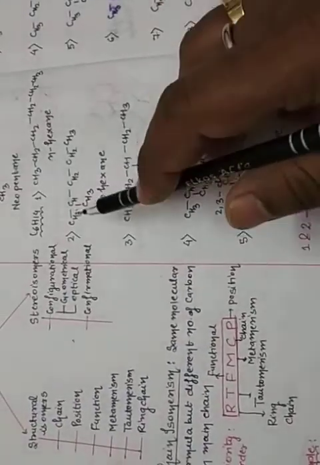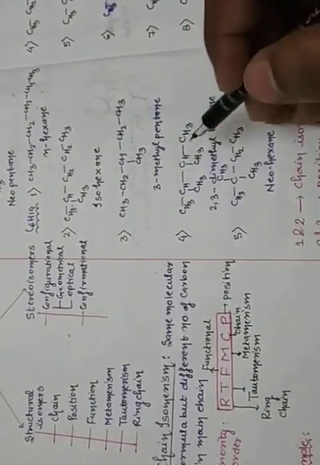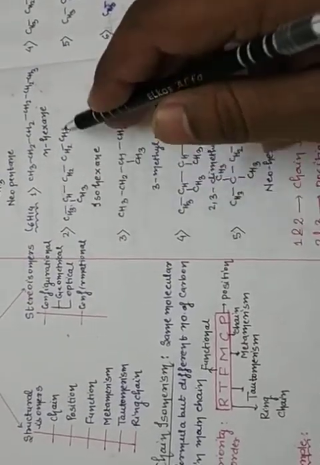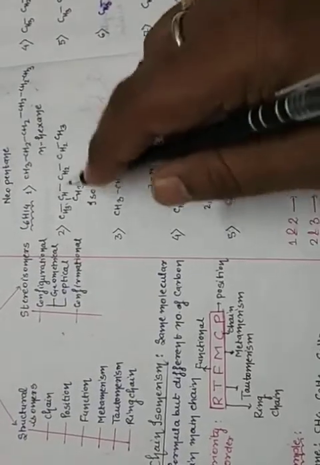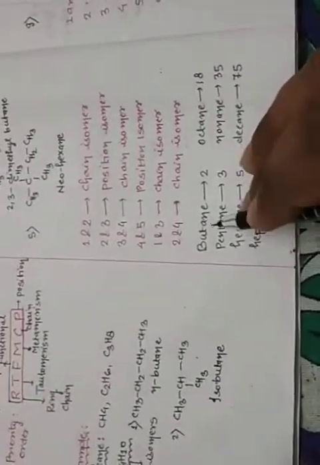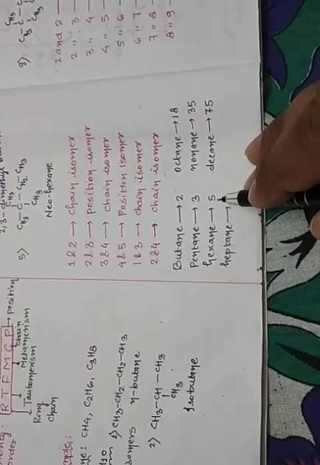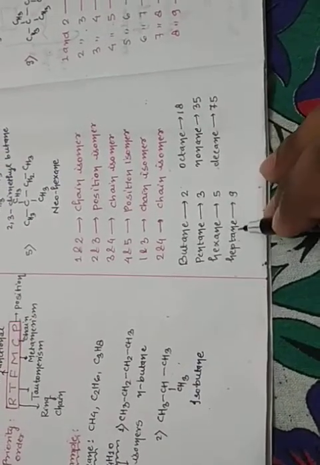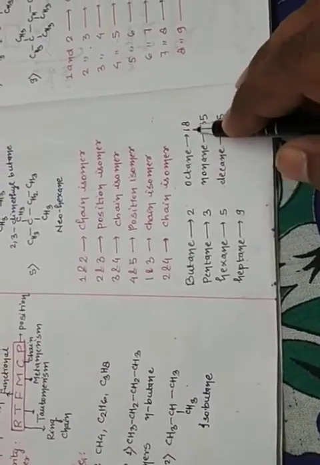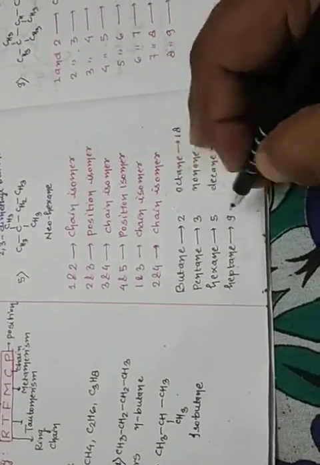And 2 and 4: there are 5 carbons in the main chain and 4 carbons in the main chain, so 2 and 4 are also chain isomerism. Okay, clear? Just learn: butane shows 2 isomers, pentane shows 3 isomers, hexane shows 5 isomers, heptane shows 9 isomers, octane 18, nonane 35. Just learn these. Only these 4 are important.